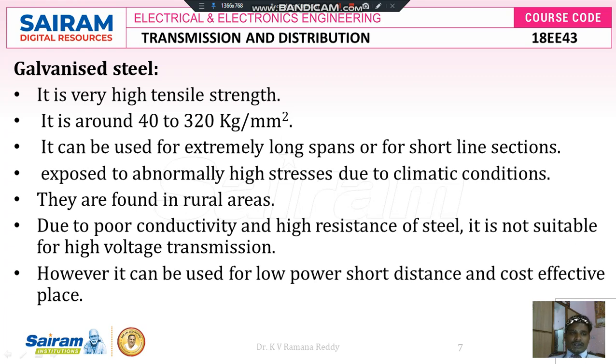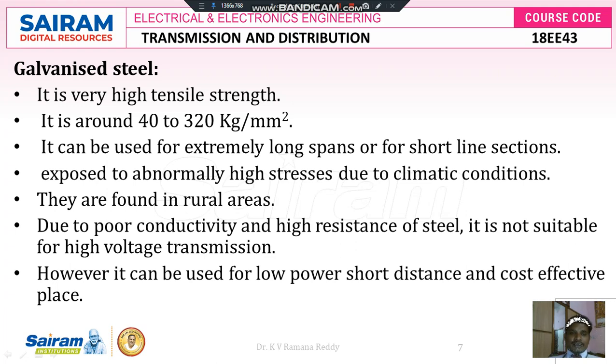Here you can see that galvanized steel is different from normal steel, because normal steel has a problem with rusting, but galvanized steel is free from rusting. That's why galvanized steel is used for various types of conductors in terms of its alloys, because of its attractive properties. Let us see the properties of galvanized steel here.